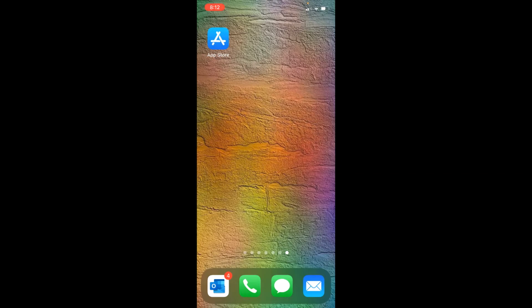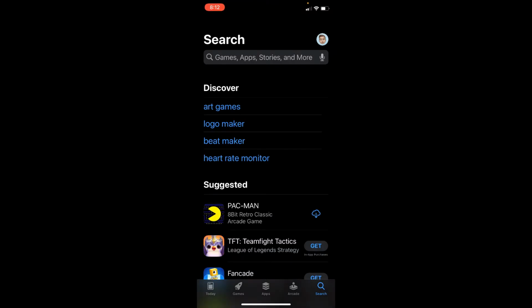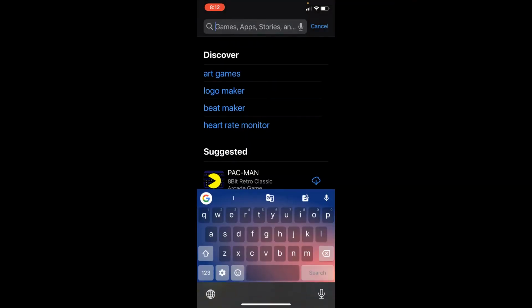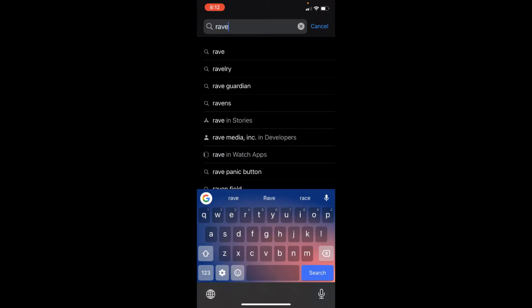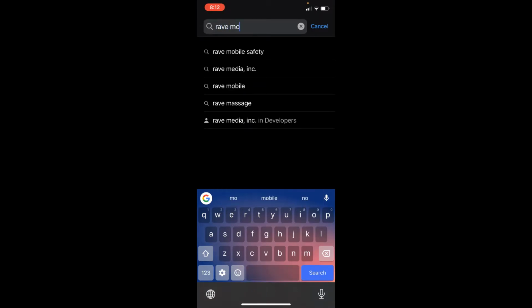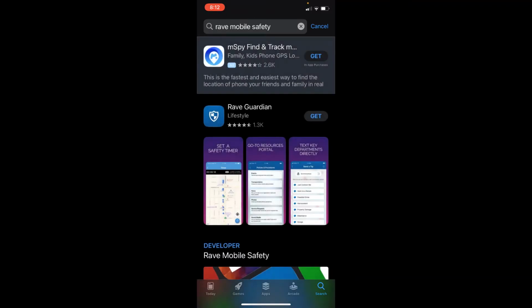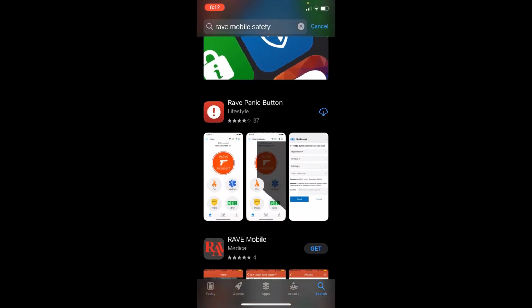Let's get started. The first thing you're going to want to do is go to the App Store. And in the search box, you're going to type Rave Mobile Safety App. And then we're going to scroll down a bit, and there it is.